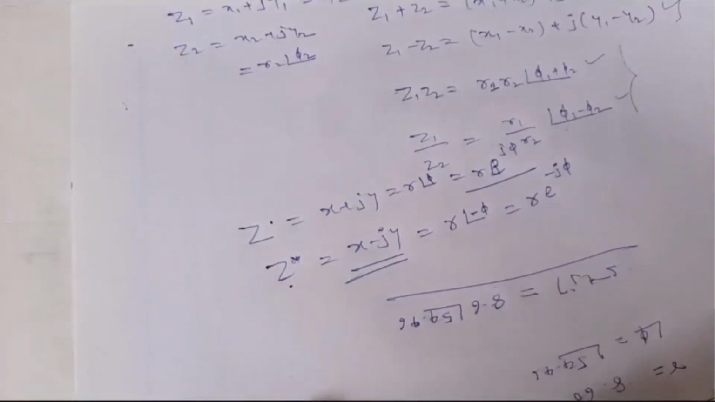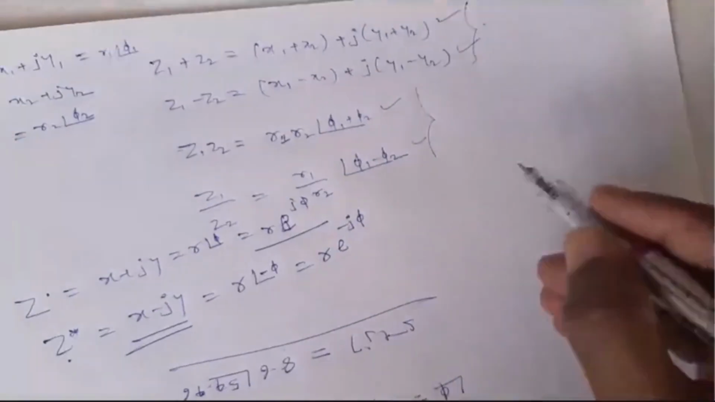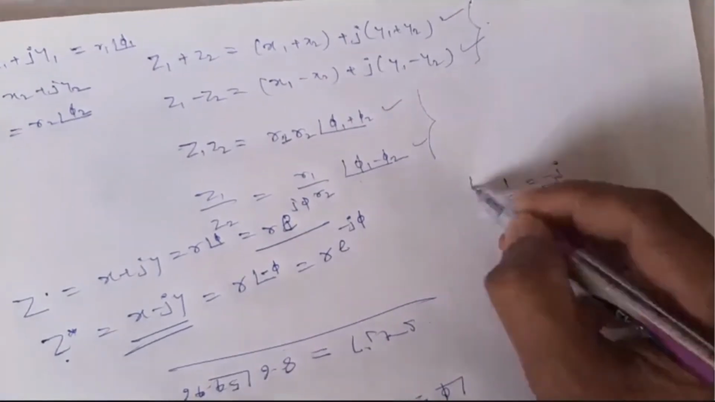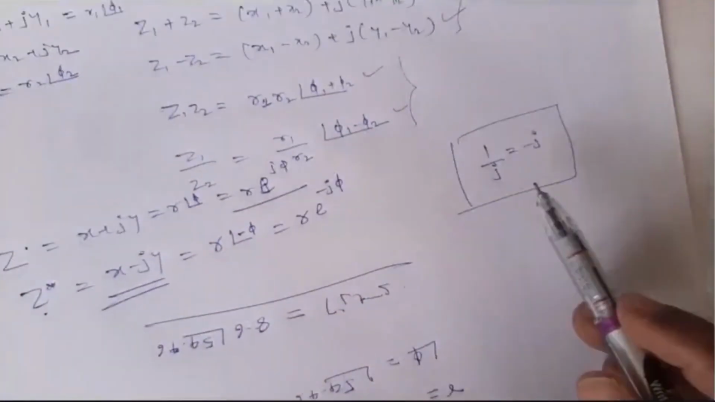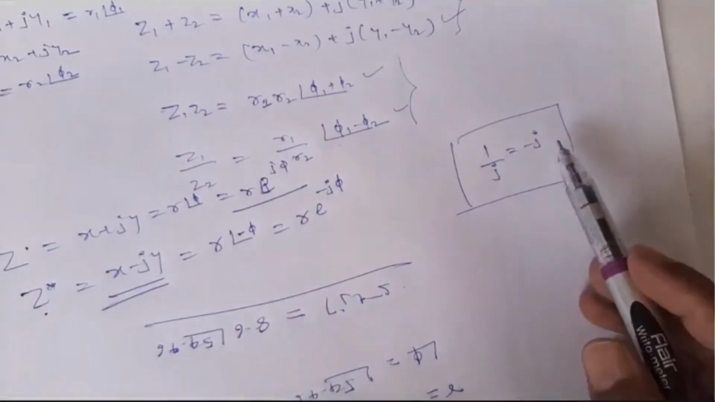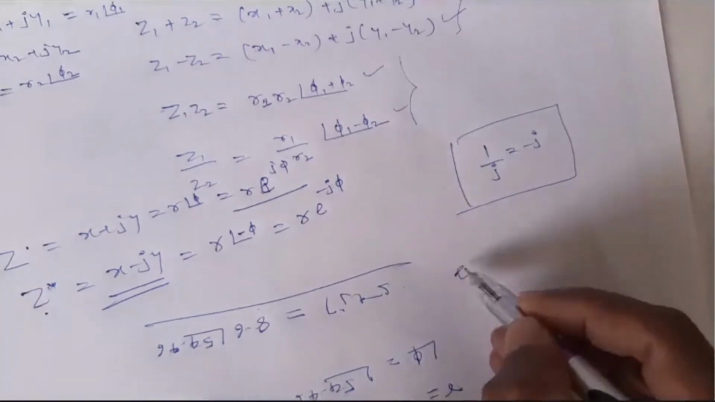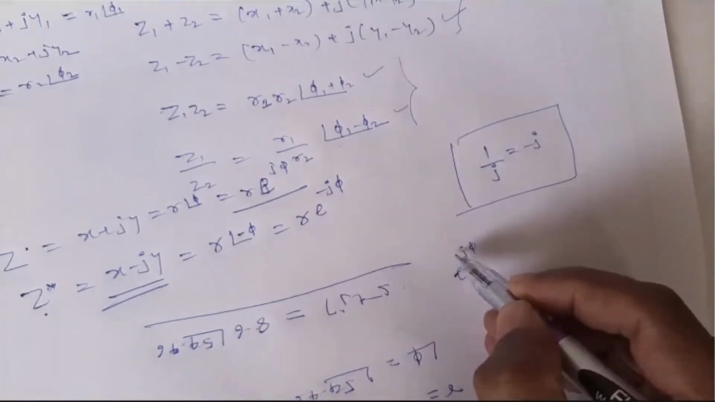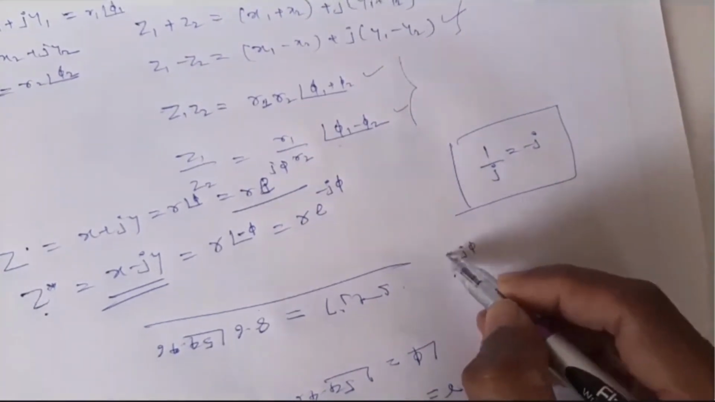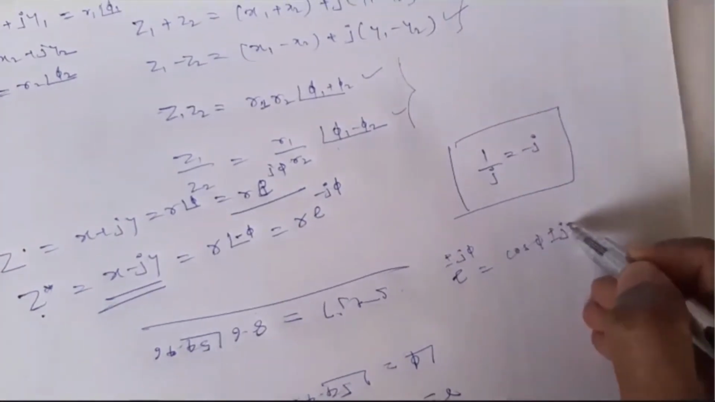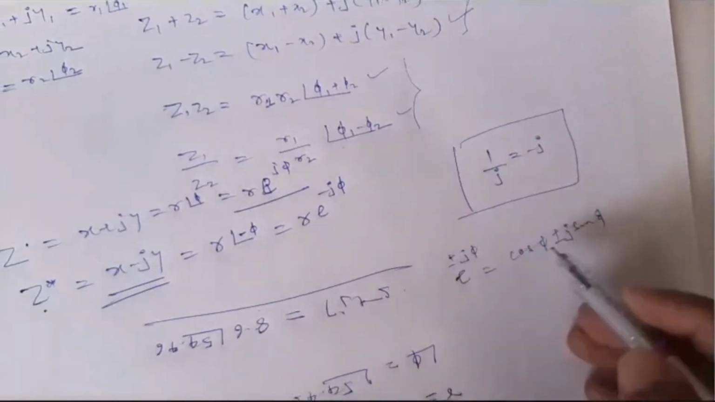And one more thing is 1 by j will be minus j. Keep this in mind, dear students. Wherever 1 by j is there, you can substitute that by minus j. And e power plus or minus j phi will be equal to cos phi plus or minus j sin phi. If here plus, you add plus. If here minus, you add minus.